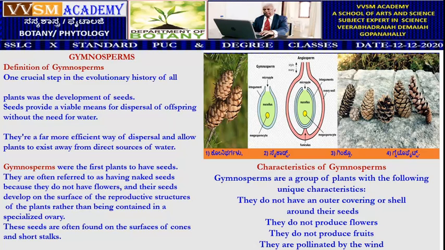They are often referred to as having naked seeds because they do not have flowers, and their seeds develop on the surface of reproductive structures of the plants rather than being contained in a specialized ovary. These seeds are often found on the surface of cones and short stalks.